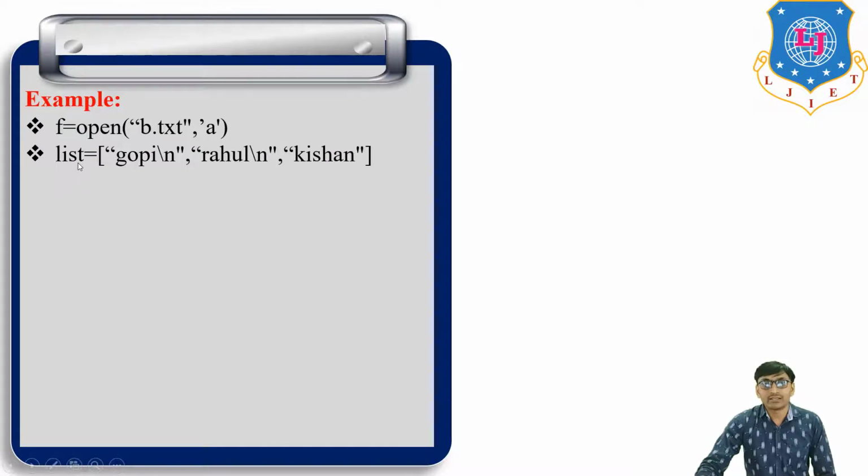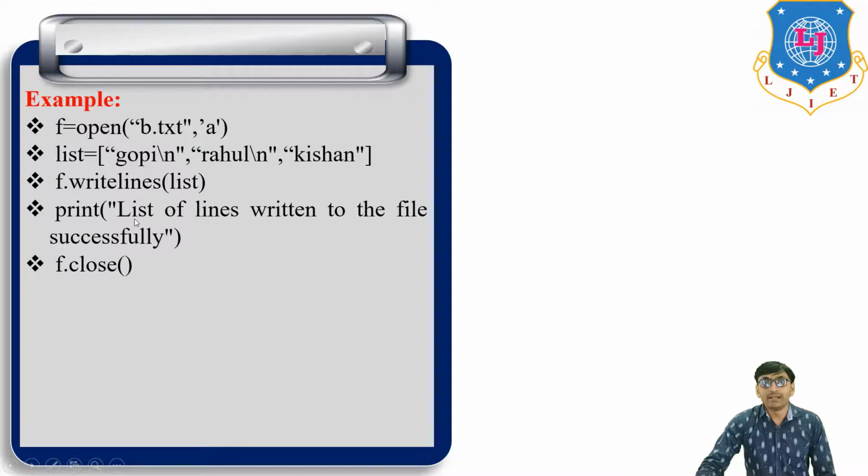Now list contains three elements: Gopi, Rahul and Kishan, each with backslash n. Now f dot writelines and in the brackets list. Then print list of lines written to the file successfully. Then f dot close.